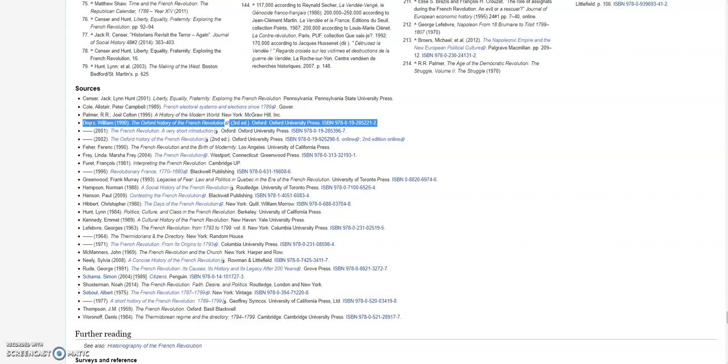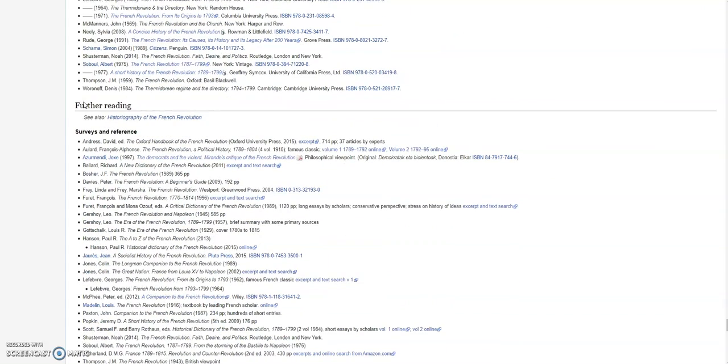information surrounding the revolution. So if we scroll down a little more, we'll get to the section called Further Reading. And what is under here are all the different scholars that have contributed to the historiography of the French Revolution. And the historiography is basically how the narrative of the French Revolution has changed over time as different historians find new sources, make new arguments. That's what you're going to be looking for, to see what people have written about the French Revolution and how they've written about the French Revolution.